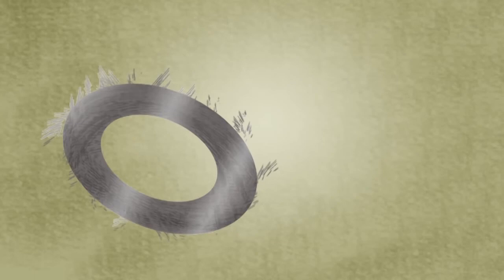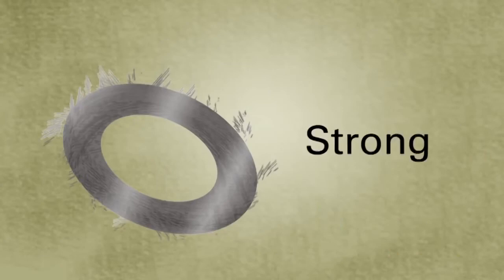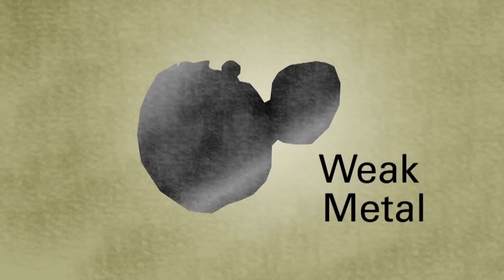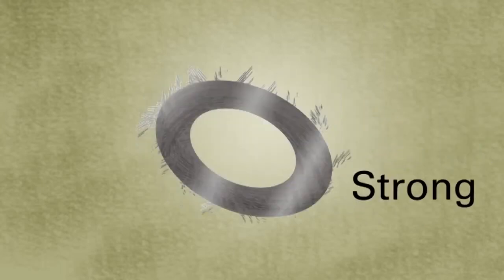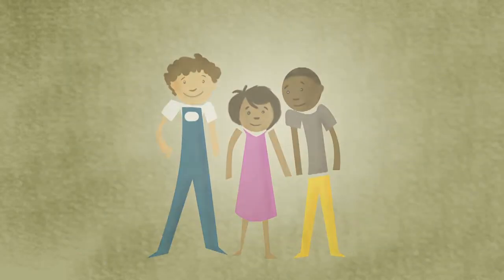Steel is another metal which has changed the face of the earth and the way humans use the materials around them. Steel is also strong, but perhaps more importantly, it is cheap to make. Iron, when combined with carbon, becomes the compound steel. Iron by itself is a weak metal, but when carbon is added to form steel, it becomes considerably stronger. Iron has been in plentiful supply and used by humans for thousands of years.